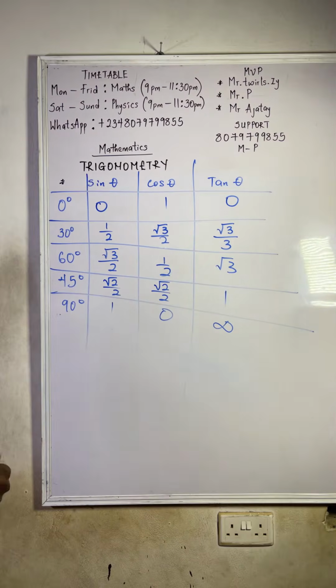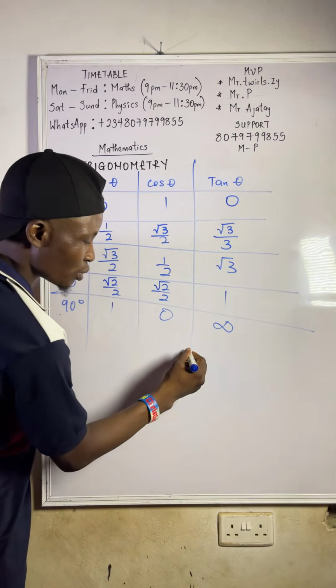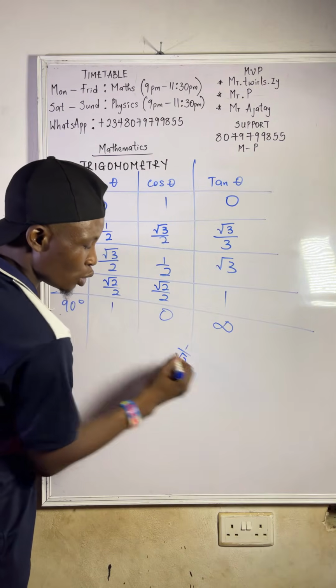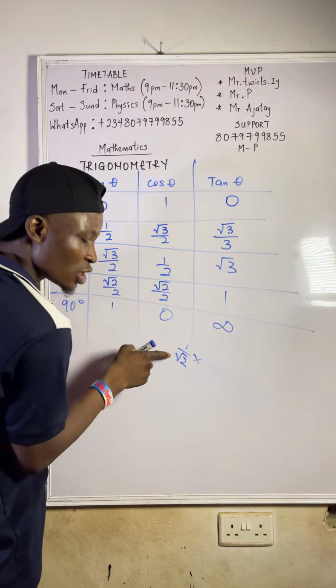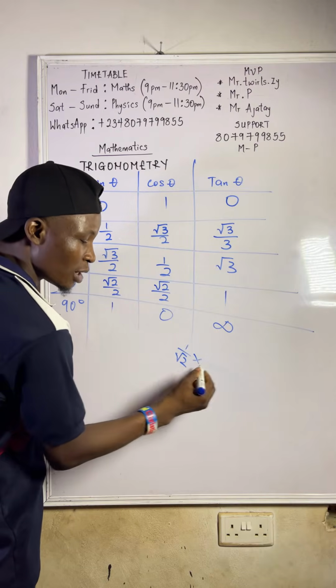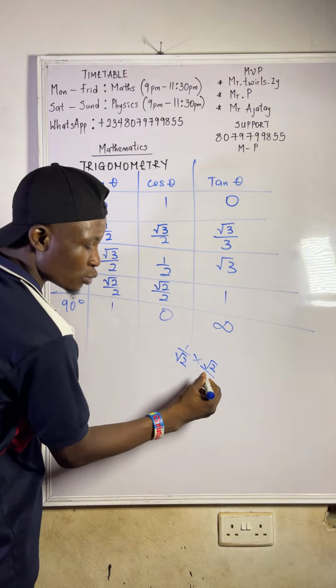The same thing for sin 45. Sin 45 is also what? It is also 1/√2. But when you multiply it, you rationalize. It's not always proper to put the square root down. So you rationalize by multiplying by √2/√2.